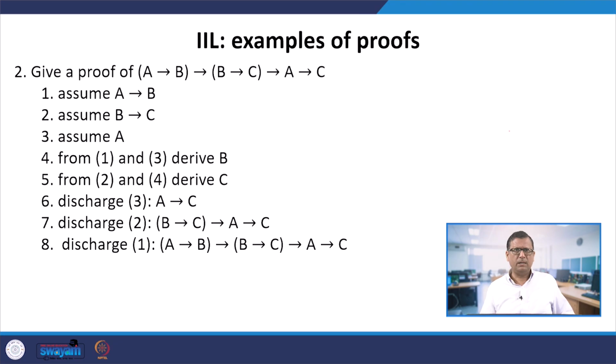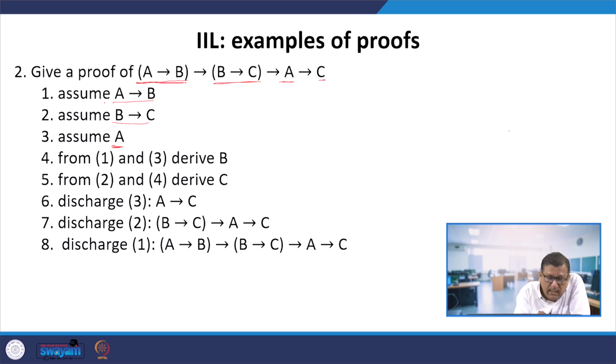So now we consider the second example. Now there what we have is (A arrow B), A logically implies B, B implies C, this implies A, and this implies C. We have to give a proof of this in IIL. So we first assume A implies B, then we assume B implies C, then we assume A. Now these are the three assumptions that we make, the first three lines.